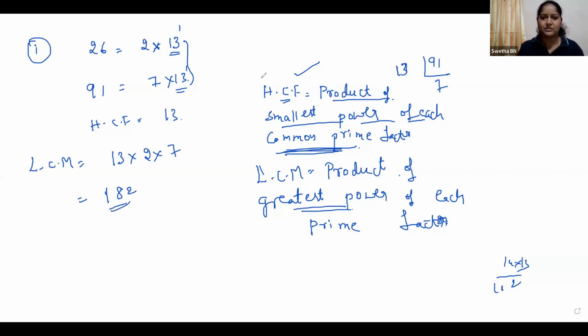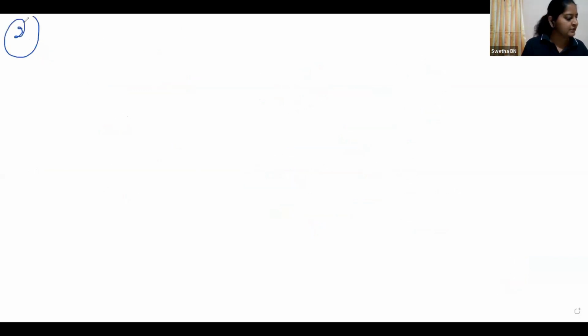Did you understand this too? Or how to write? Okay, while writing the sum, you will come to know that. Don't worry. So HCF means the smallest power of each common factor, and LCM is the greatest power of prime factors. Yes, I'll do the second one.